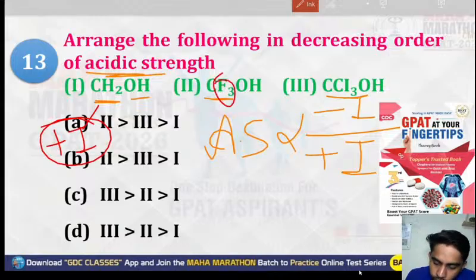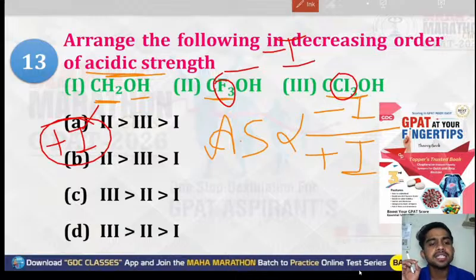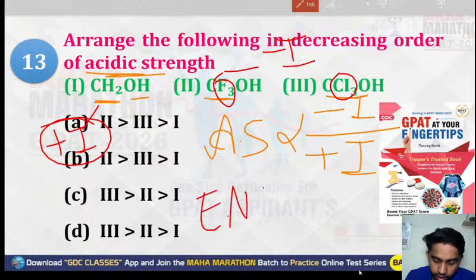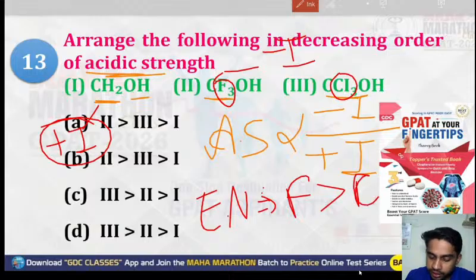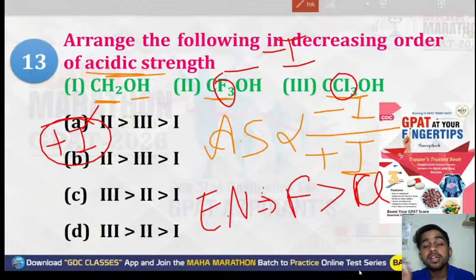Now fluorine and chlorine are there. So both fluorine and chlorine are the minus I group, and both will increase the acidic strength. So which will increase more? We know that the electronegativity of fluorine is more than the electronegativity of chlorine. So which will increase the acidic strength more, fluorine or chlorine? Fluorine.